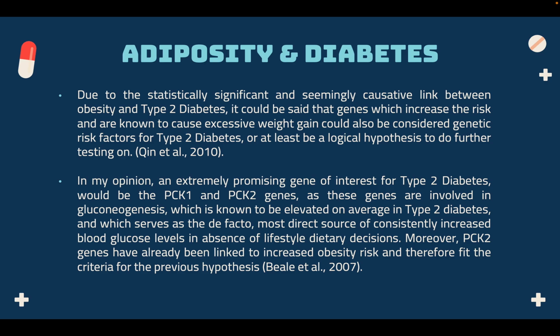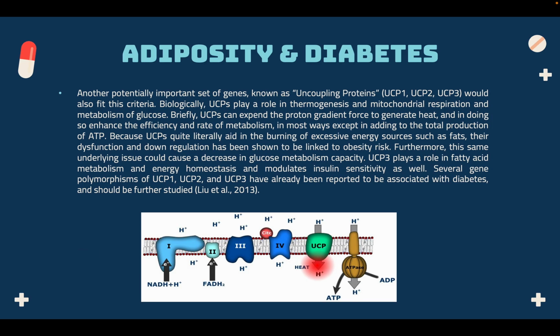In my opinion, an extremely promising gene of interest for type 2 diabetes would be the PCK1 and PCK2 genes, as these genes are involved in gluconeogenesis, which is known to be elevated on average in type 2 diabetes and which serves as the de facto most direct source of consistently increased blood glucose levels in absence of lifestyle dietary decisions. Moreover, PCK2 genes have already been linked to increased obesity risk and therefore fit the criteria for the previous hypothesis. Another potentially important set of genes known as uncoupling proteins would also fit this criteria.